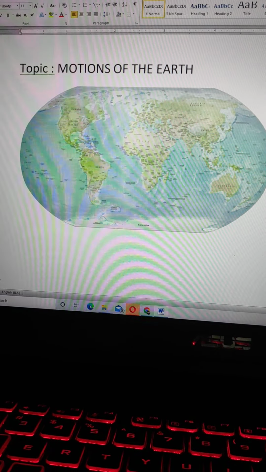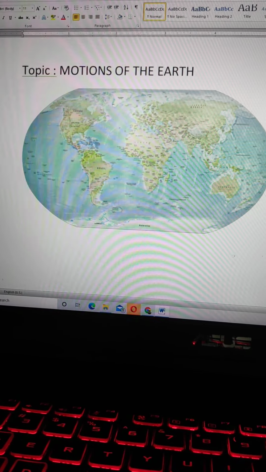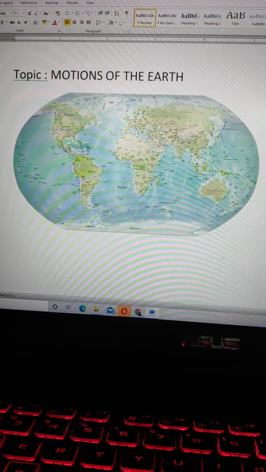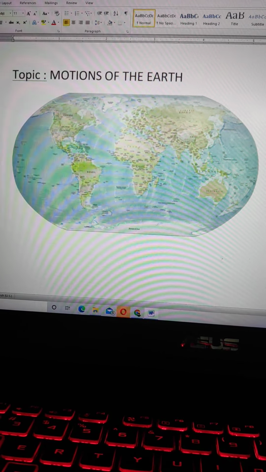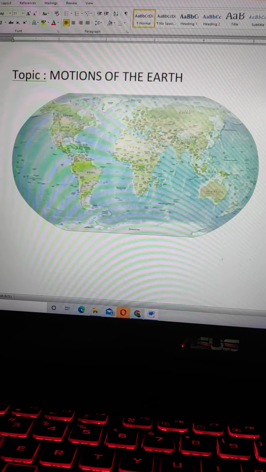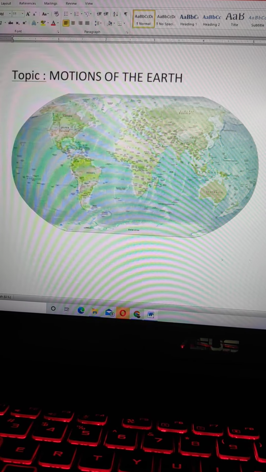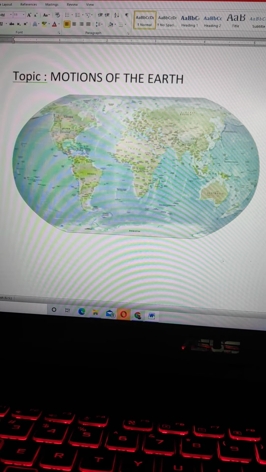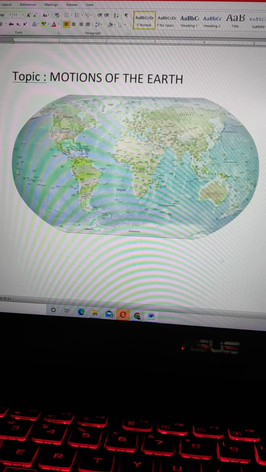Now we will come to the second type, that is revolution of the earth. Revolution of the earth around the sun is on a fixed orbit. This orbit is elliptical in shape. Thus the distance between the sun and the earth is not the same throughout the year.